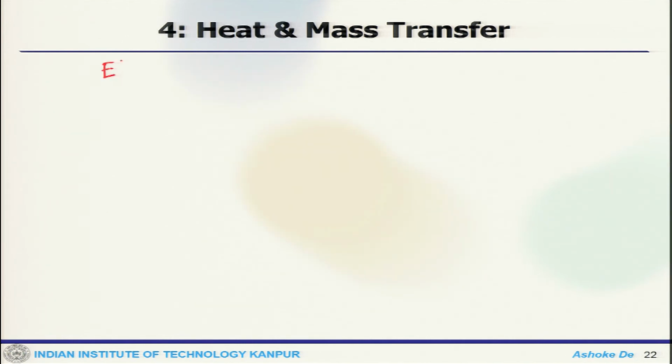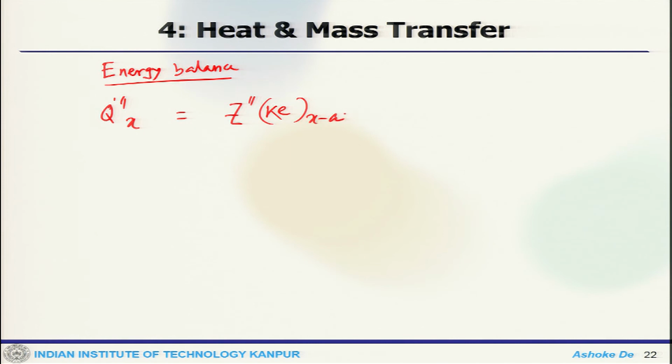Now, if you write the energy balance, you will have q dot x, that is the net energy flux in the x direction. Kinetic energy flux with molecules from x minus a to x would be the collision frequency times KE at x minus a minus KE at x plus a.